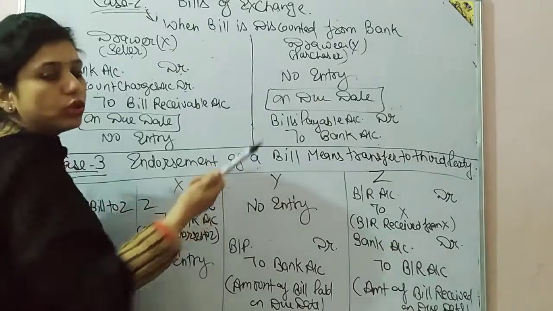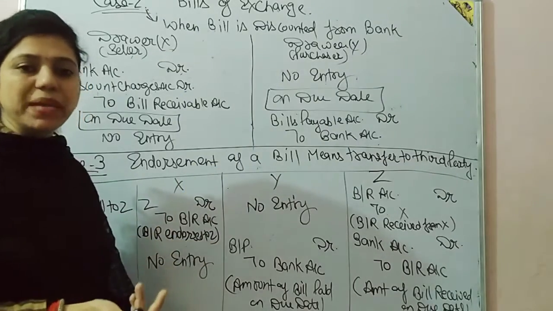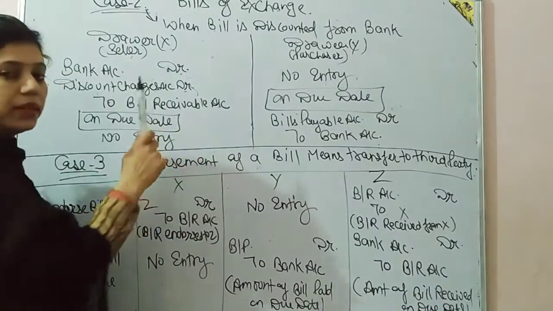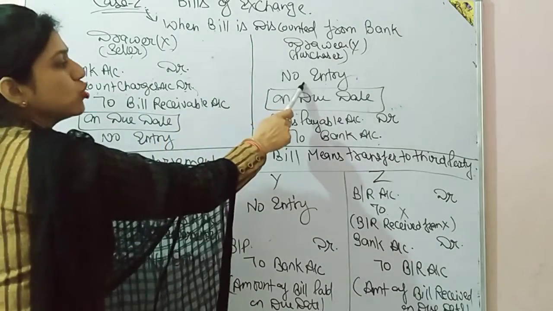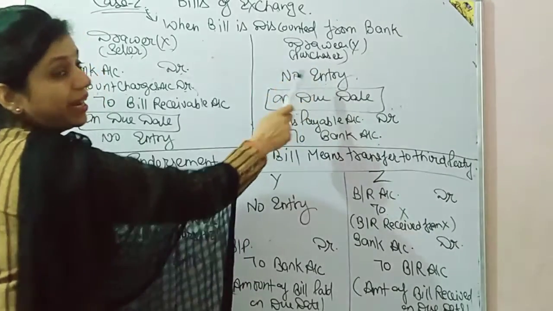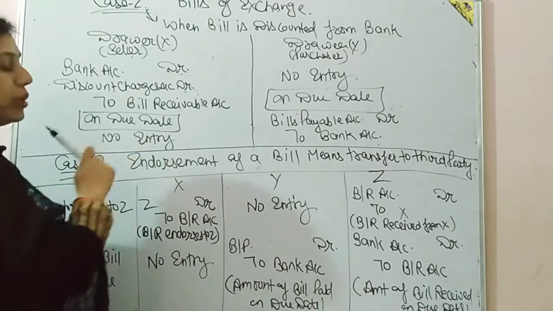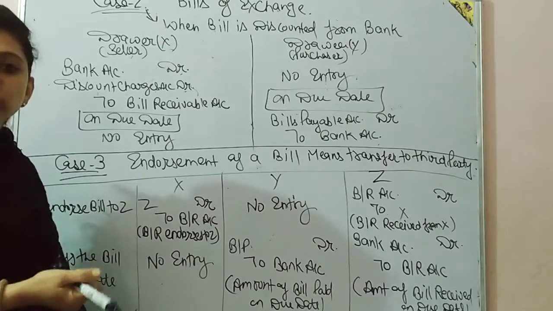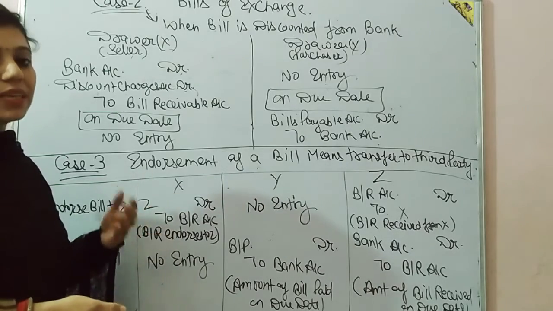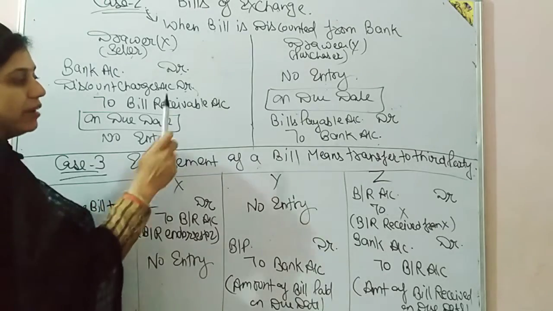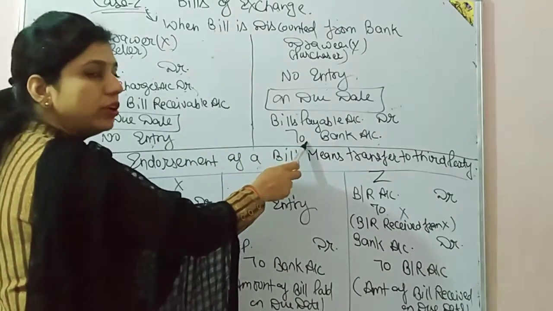Y does not know anything about it, he will pay the payment on the due date. So at the time of discounting the bill from the bank, no entry should be made in the books of Y, or in the books of the purchaser. And when the due date comes, X doesn't have the bill because he gave the bill to the bank. So no entry in the books of X. And Y just gives the payment on the due date.